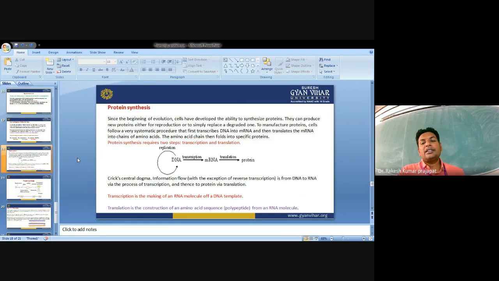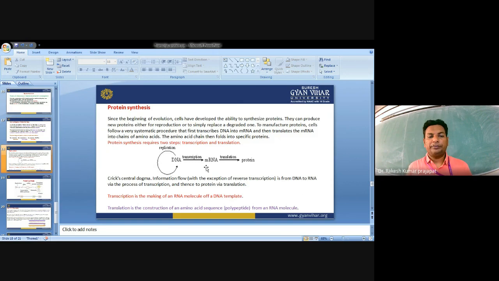The amino acid chains then fold into specific proteins. Protein synthesis requires two steps: transcription and translation. If DNA is making a copy of itself, it is known as replication. If DNA is transcribed into RNA, that is mRNA. If mRNA is synthesized into protein, that is known as translation.